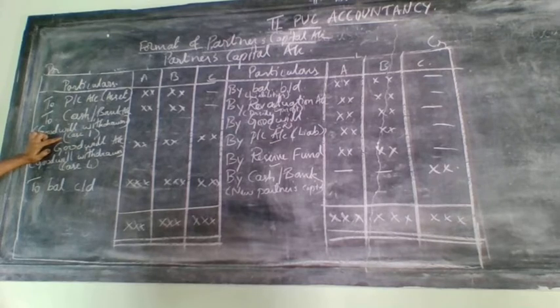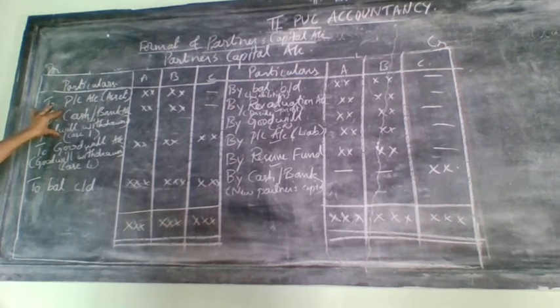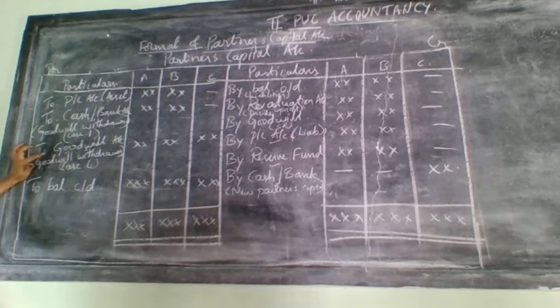This is actually case 1. I told you there are 4 cases in the treatment of goodwill. So this is case 1. Only in case 1, cash or bank related to goodwill will come on the debit side of the partners capital account. Next, one more time, goodwill may come. If this comes, then that will not be there. If this comes, this will not be there. Remember, students. So this second goodwill account will come. This is also for goodwill withdrawn. This is related to case 4.